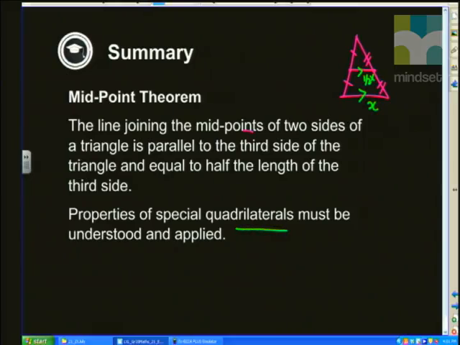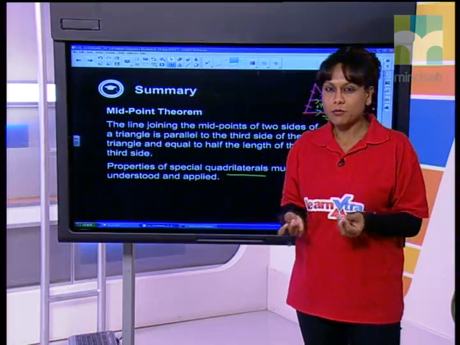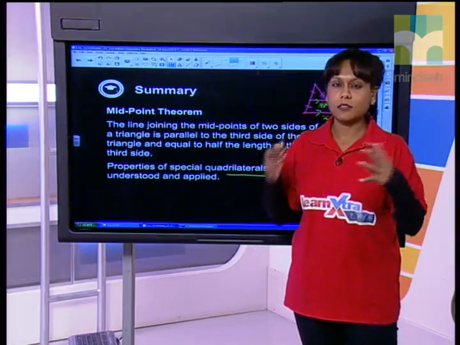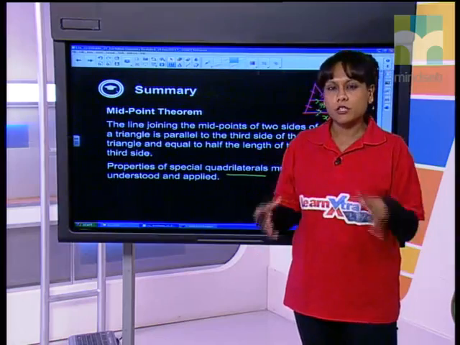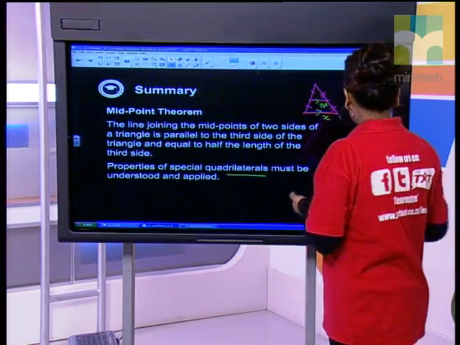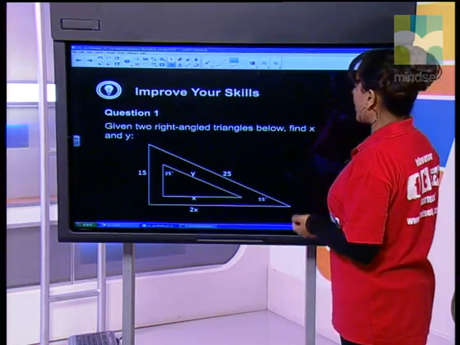Properties of special quadrilaterals. All of these need to be understood and applied. I'm not going to go through all of them again because we went through all of this in detail in the previous term, so I'm assuming that all of you understand the properties of your quadrilaterals. You know what a kite is, you know what a rhombus is, rectangle, square, all the rest of it. Today we're simply going to apply those properties, okay? All right, so let's get straight into it with question 1.